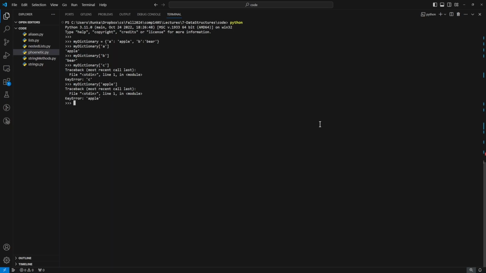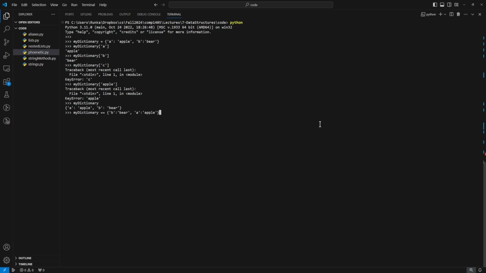Now as I said, these dictionaries are unordered, so if I have my dictionary, which prints out as A apple and then B bear, and ask, is my dictionary equal to the opposite of that? So B bear and then A apple.